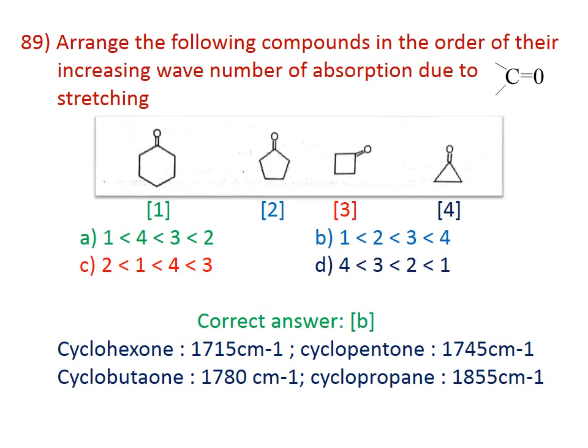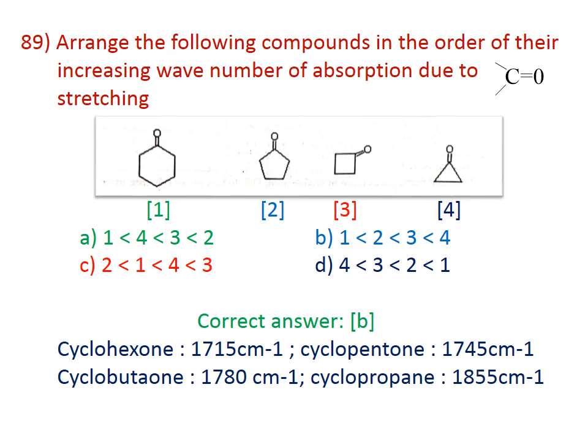89. Arrange the following compounds in increasing order of wave number of absorption due to the carbonyl group. Here 4 compounds are given: cyclohexanone, cyclopentanone, cyclobutanone and cyclopropanone. As the bond angle decreases, the vibrational frequency increases. The correct answer is B. The lowest one is cyclohexanone, the next is cyclopentanone, the third is cyclobutanone, the fourth is cyclopropanone.